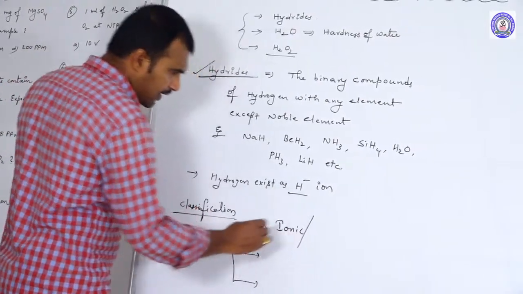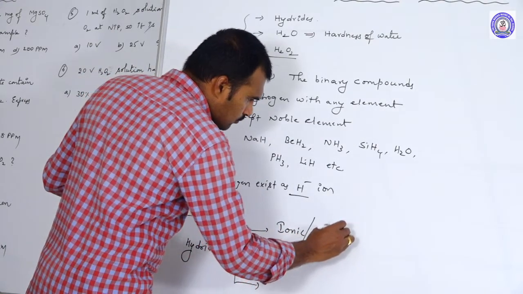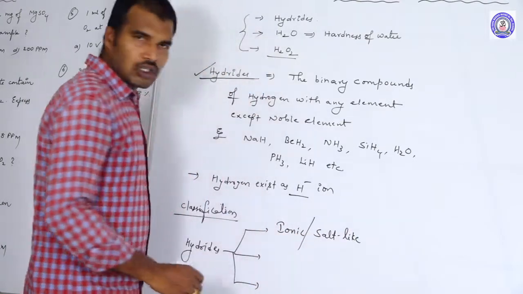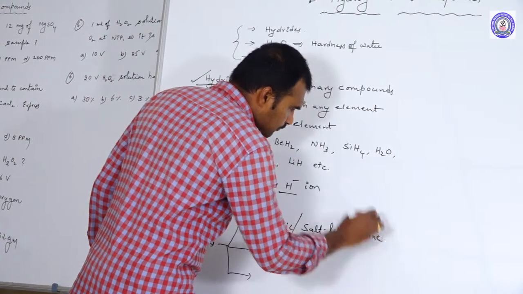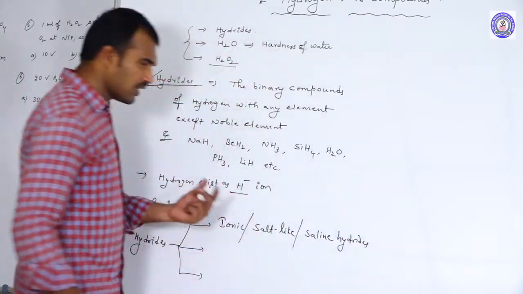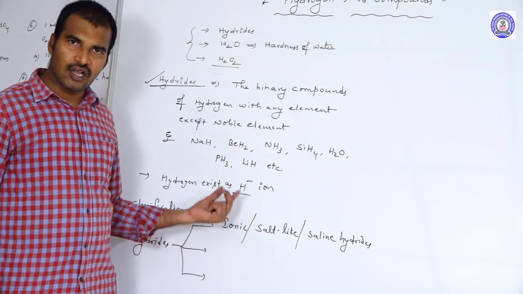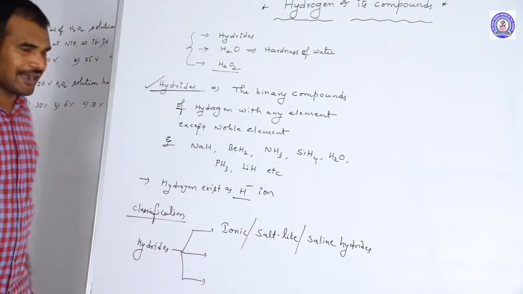These ionic hydrides we also call salt-like hydrides or saline hydrides. These are the other names for ionic hydrides.